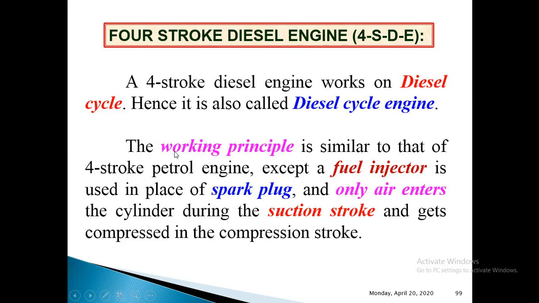As I told, the working principle is similar to that of the 4-stroke petrol engine. As I told you already, the working principle of these two, the 4-stroke petrol engine and the 4-stroke diesel engine, are almost similar except a few things, and I have mentioned which are the few things that differ. The working principle is similar to that of the 4-stroke petrol engine, except a fuel injector is used in place of the spark plug. So we will not make use of a spark plug in case of a diesel engine. Instead of a spark plug, we will make use of a fuel injector in diesel engines.